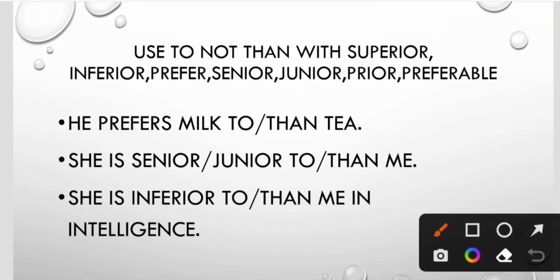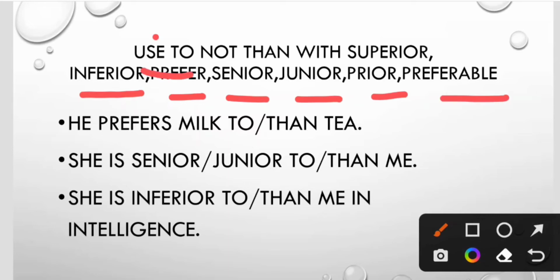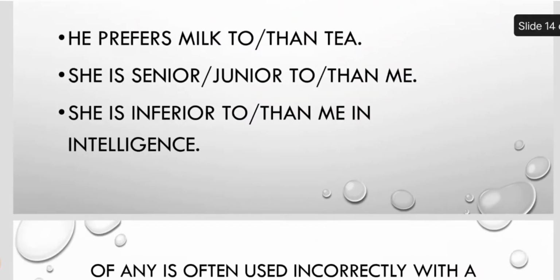Use to, not than. Remember this. With superior, inferior, preferred, senior, junior, prior, preferable, we should use to. Okay, not than. He prefers milk to tea or than tea. To, not than. She is senior or junior to me or than me. To me, not than. She is inferior to me or than me. To me, not than me in intelligence.